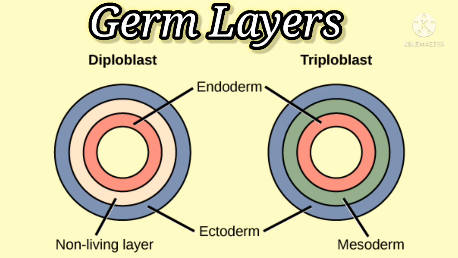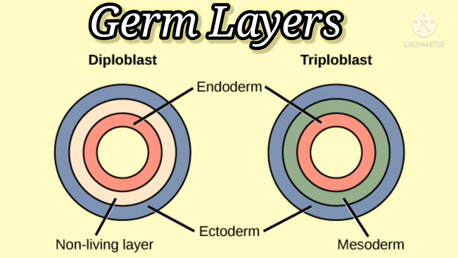That means they have two germ layers. One is ectoderm, another one is endoderm. So based on germ layers, the animals are classified into two: diploblastic animals and triploblastic animals. Triplo means three.